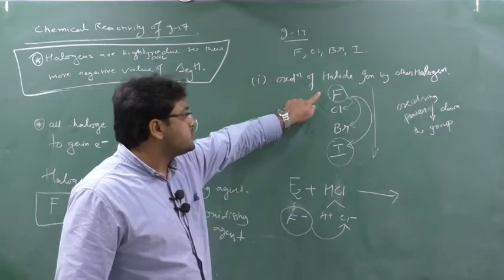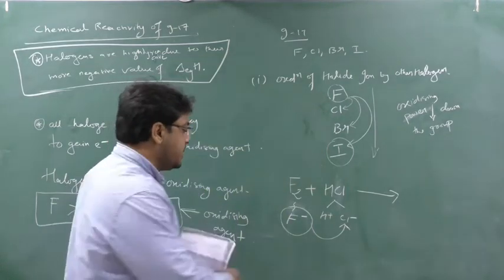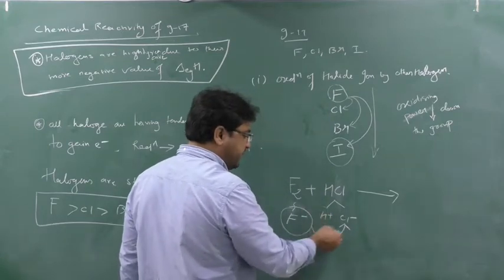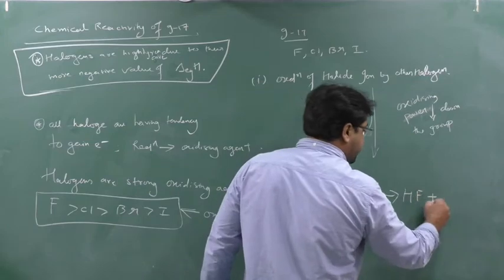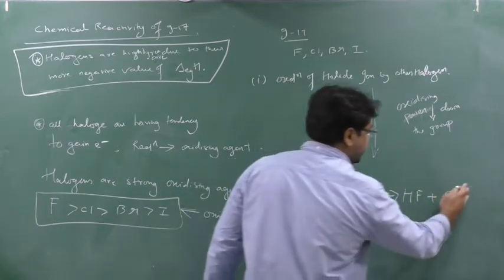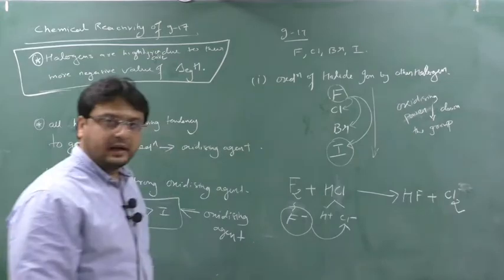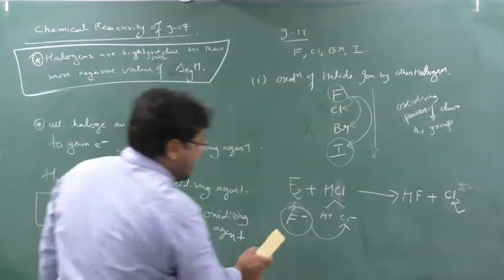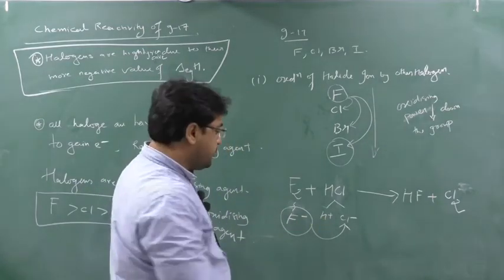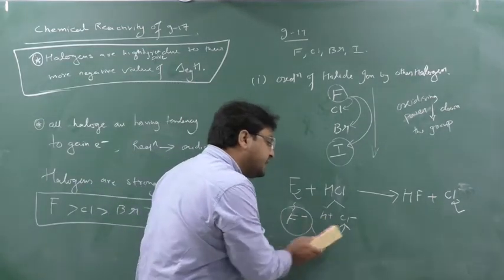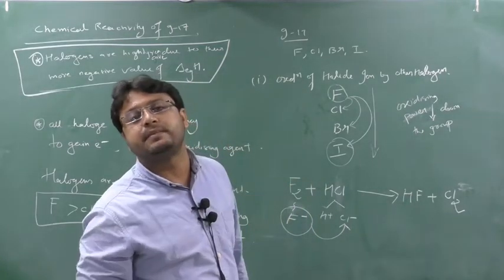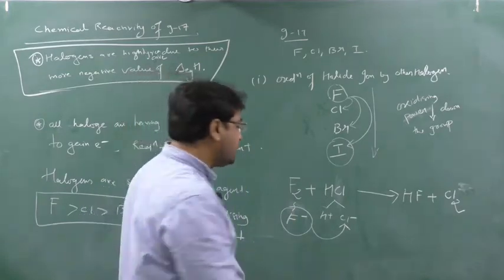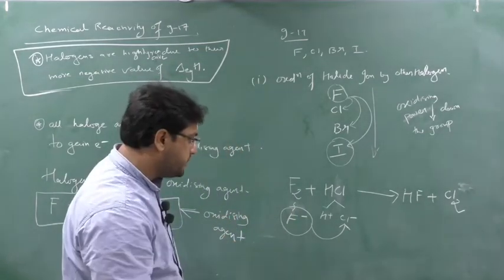Why? Because fluorine is a more powerful oxidizing agent than chlorine. So fluorine can replace Cl minus, which means fluorine will react with H plus. Here HF will be formed, and Cl will form as Cl minus, or we can say Cl2. Clear this part? Can fluorine react with H plus? Yes, fluorine can react with H plus because fluorine can kick out Cl minus. Why can fluorine kick out Cl minus? Because fluorine is a more powerful oxidizing agent than chlorine. Clear this part? Take a screenshot. This is very important. Take a screenshot.